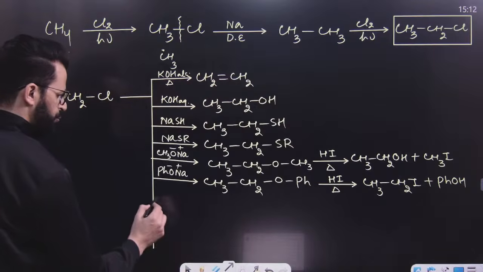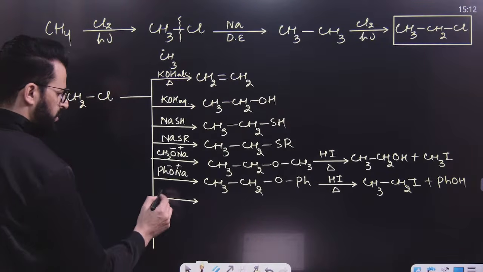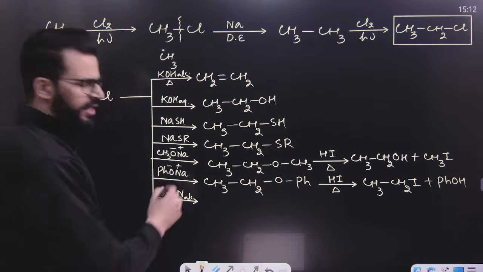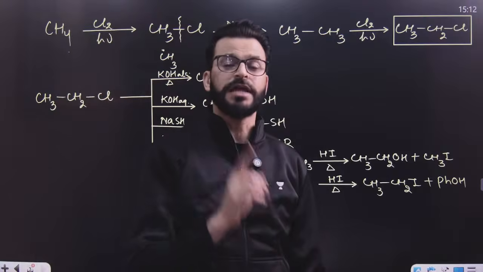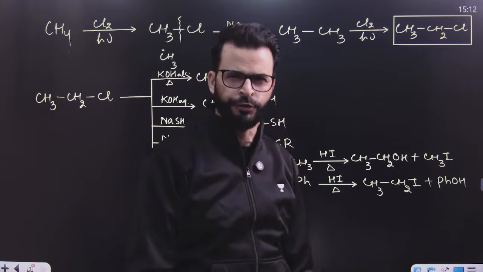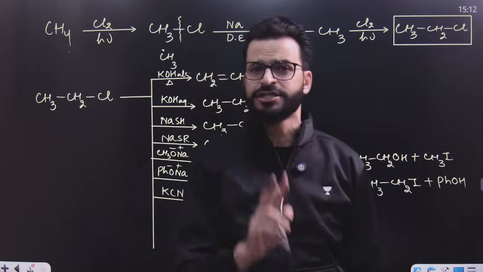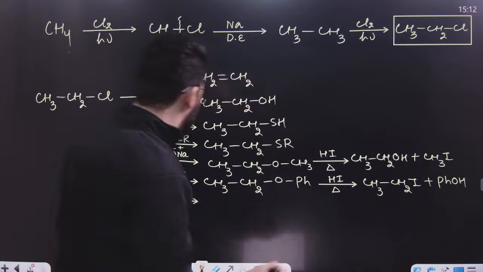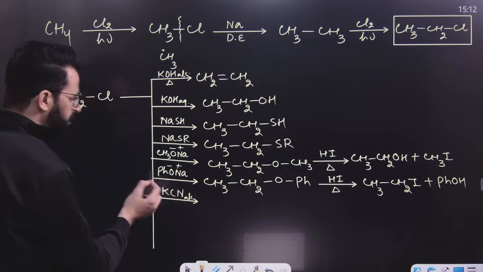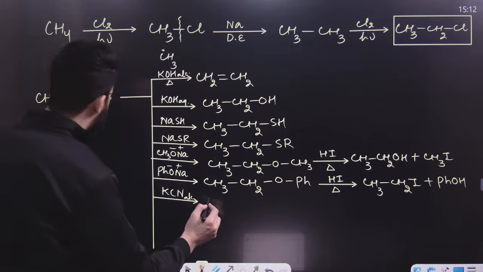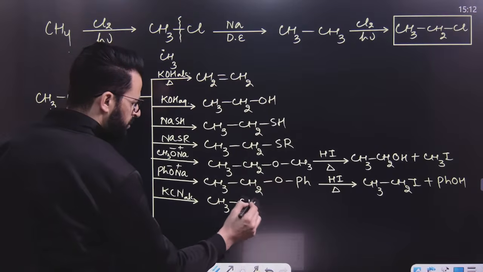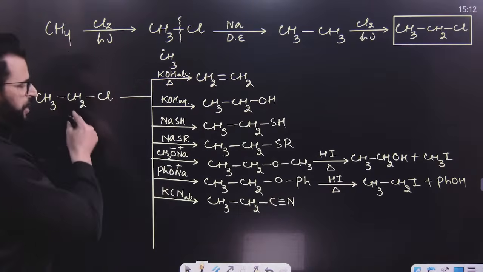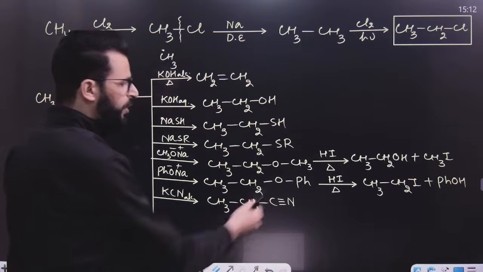After this, my dear lovely students, have a look. If you treat this with KCN, say alcoholic potassium cyanide, here the nucleophile is CN minus, an ambidentate or ambident nucleophile. In CN minus there are two different donor sites, one is C minus and another is N having a lone pair. But we know C is the stronger nucleophile and it can form a stronger C-C bond. So the major product of this reaction will be CH3CH2C≡N. So with the help of this reaction, we can increase the number of carbon atoms.